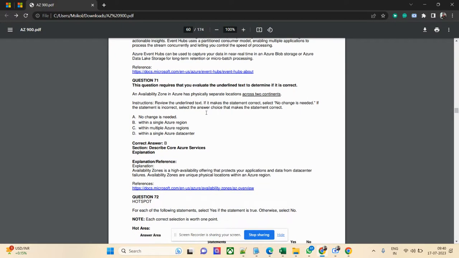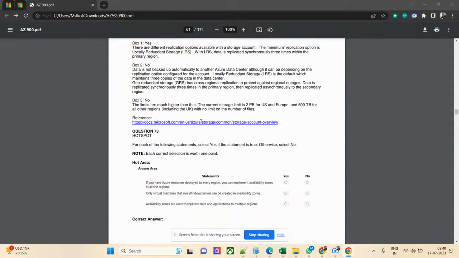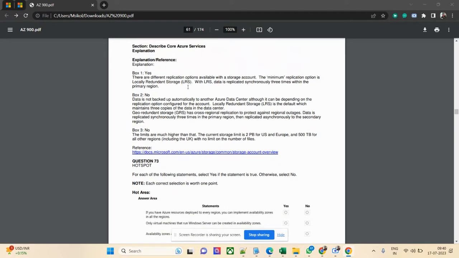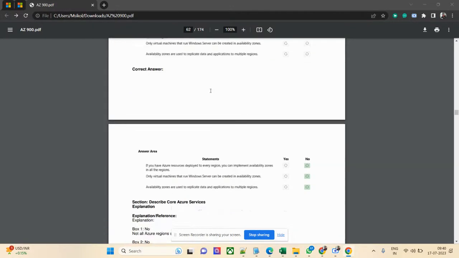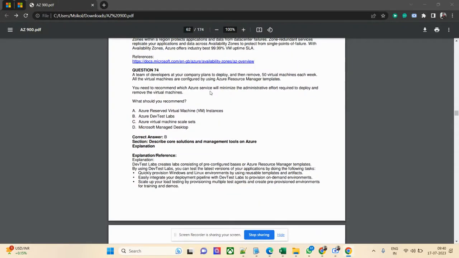Region and data center are common across all cloud service offerings. It is the same in Azure, almost similar. The terminology might be different, but it is similar to AWS, Azure, or GCP. This is a very common question where you need to know about LRS, zone redundant storage, locally redundant storage, geo-zone redundant storage. You need to know the differences and how many copies they retain. Those numbers you need to keep in mind.